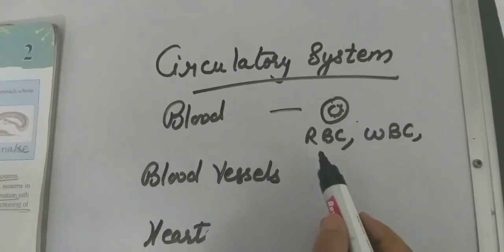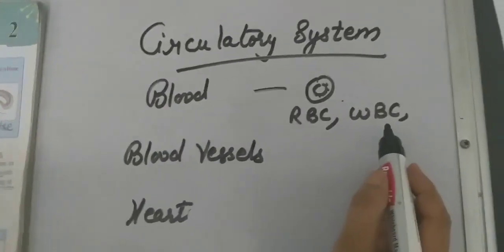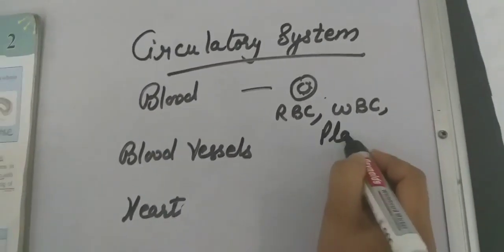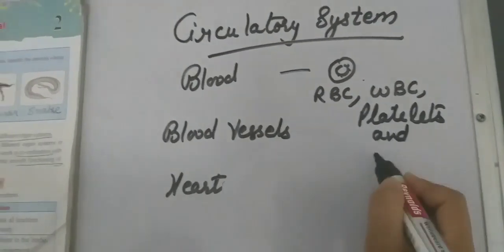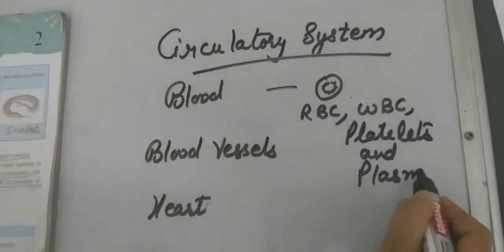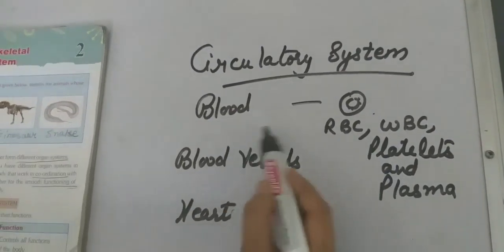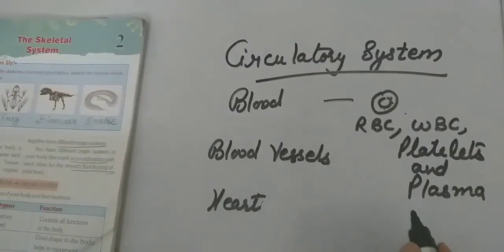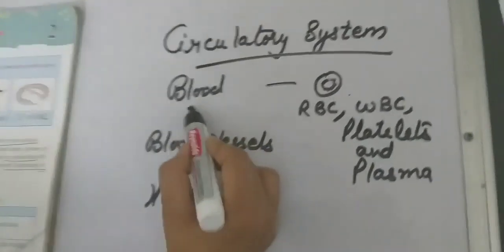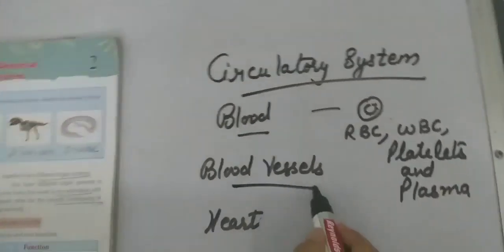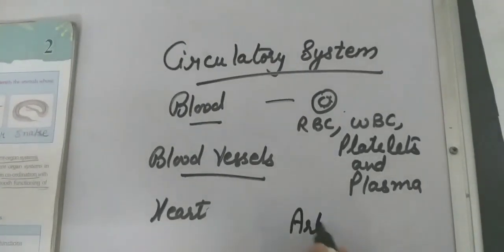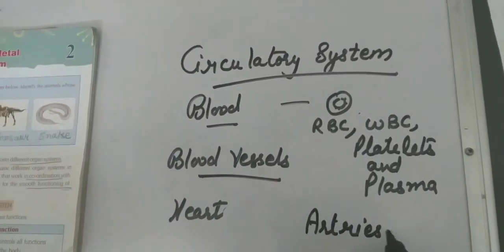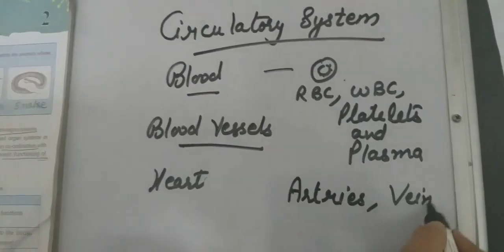Blood is made up of RBC, WBC, platelets, and plasma. Blood is a red colored fluid due to the presence of hemoglobin. Blood vessels, arteries and veins, supply blood to the different parts of the body.